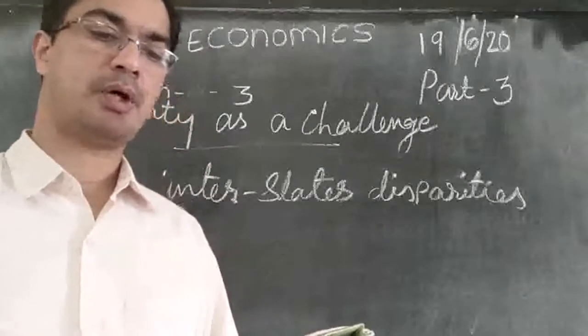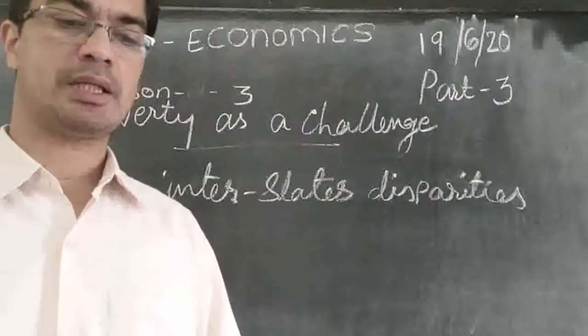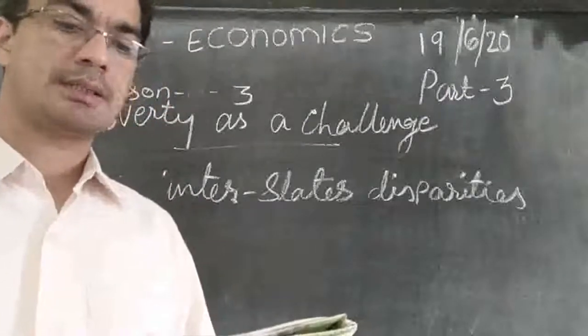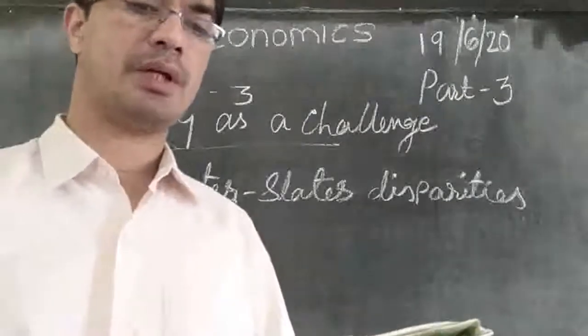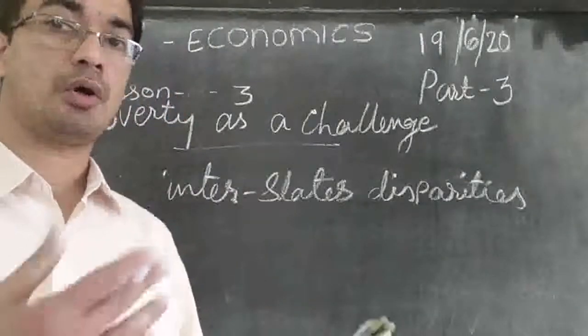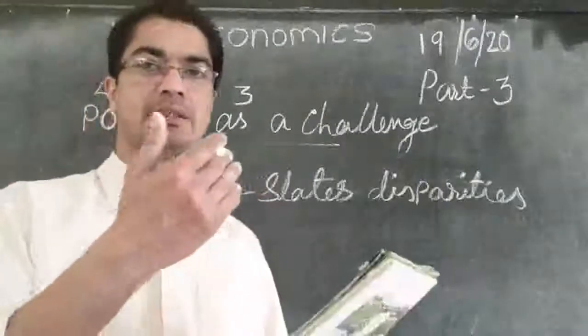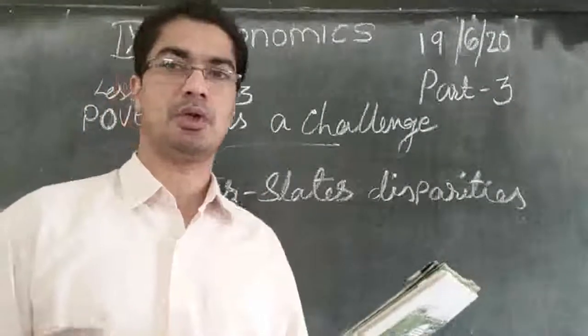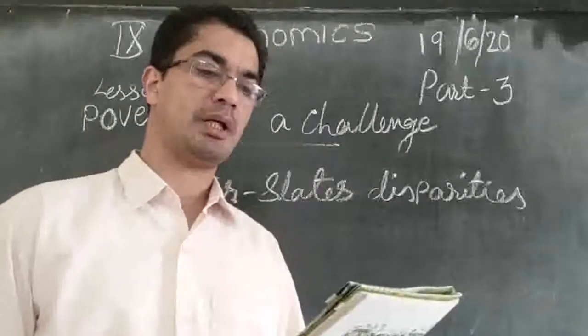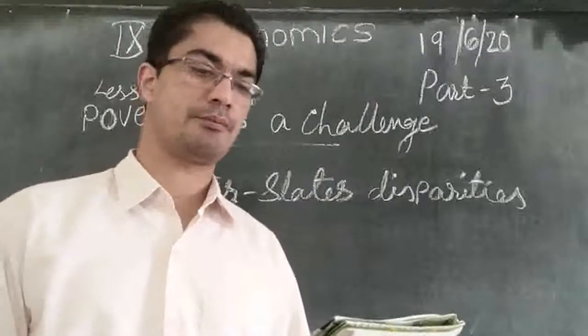Although the state level poverty has witnessed a secular decline from levels of the early 70s, the success rate of reducing poverty varies from state to state. So, as a whole, when we look at India, the poverty is declining, coming down. But when we look at state level, the poverty has not reduced much.